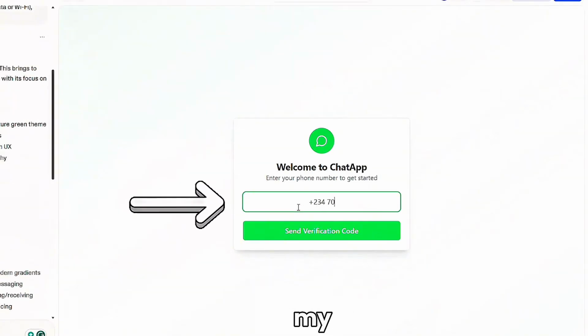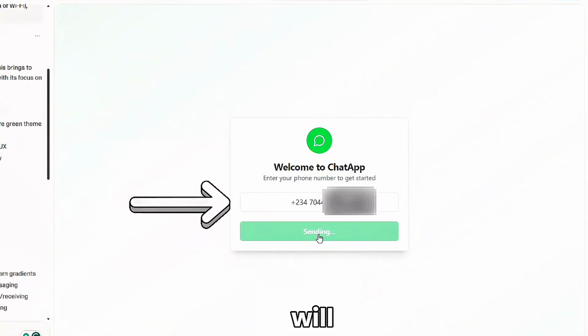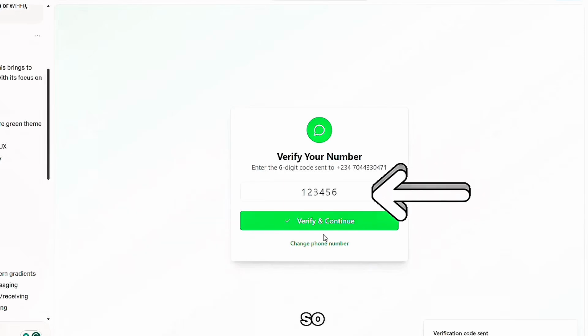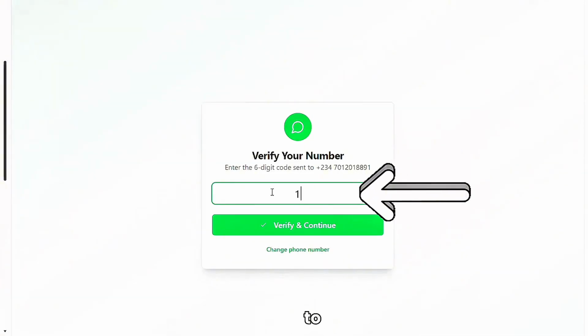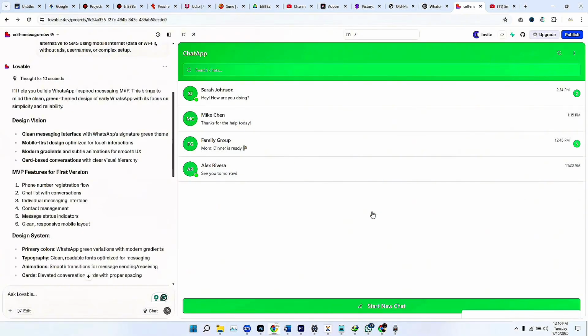So I'm going to enter my phone number, and also make sure you enter your country code so that it will be able to send you a code. So guys, you see, this is the code I'm going to need to use to log in. So I'm going to enter 123456 and click on verify.